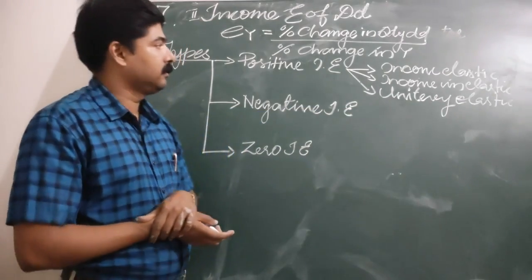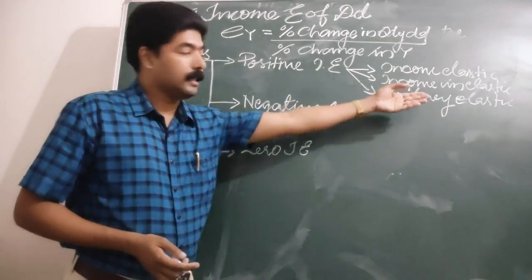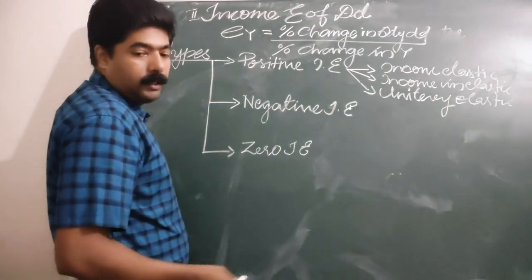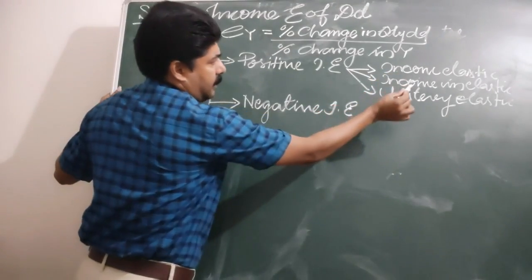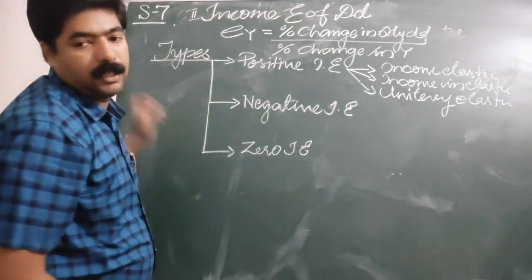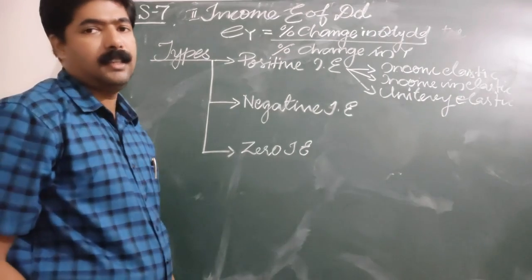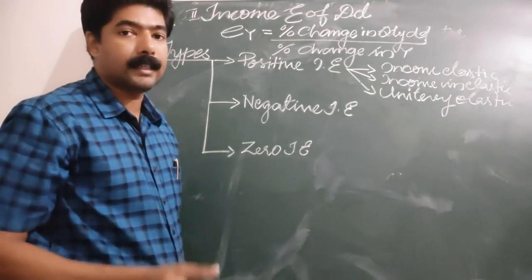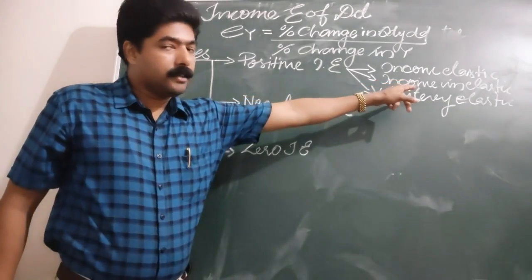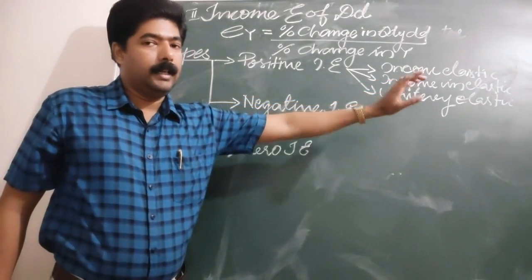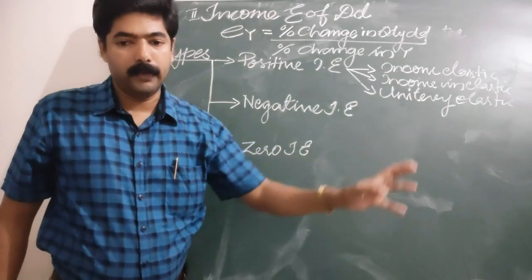So these are the three different categories of positive income elasticity: income elastic, income inelastic, and unitary elastic. Income elastic is when quantity demanded changes by more than the percentage change in income. Income inelastic is when it changes by less than the percentage change in income.